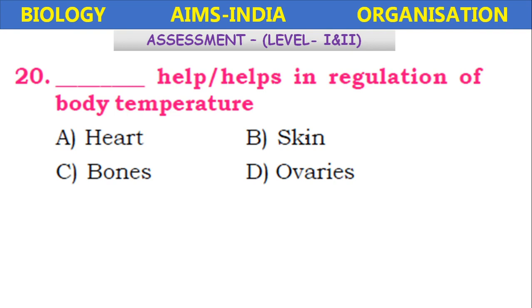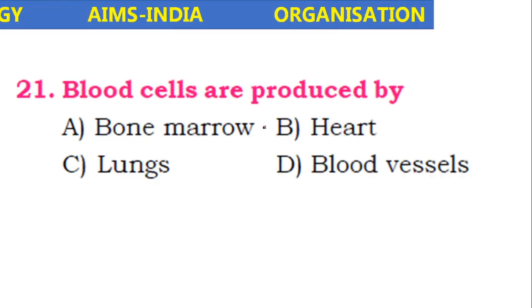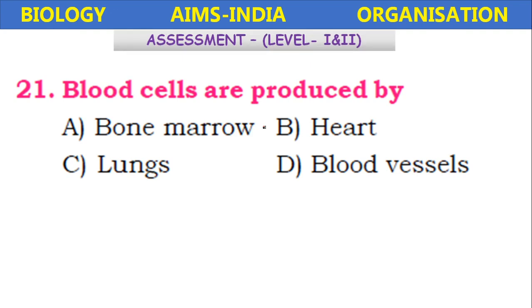Dash helps or help in regulation of the body temperature: heart, skin, bones, ovaries. It is the integument system or skin which regulates the body temperature. Blood cells are produced by bone marrow, heart, lungs, blood vessels. The bone marrow, the tissue present in the middle of the bone, will form the new blood cells by mitosis, cell division.